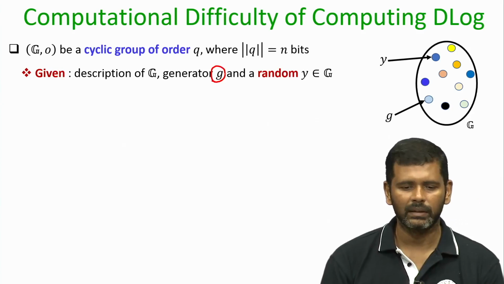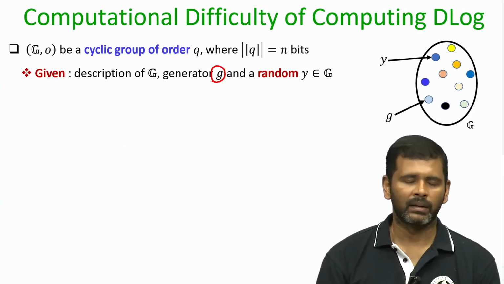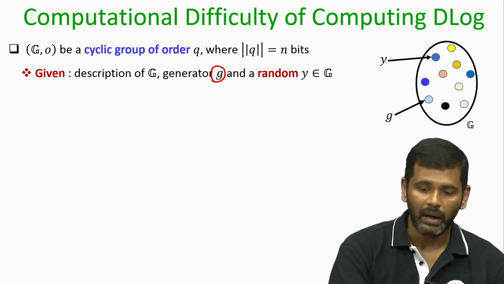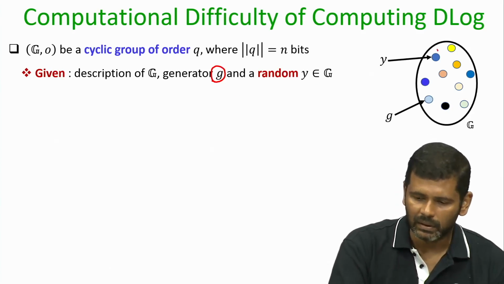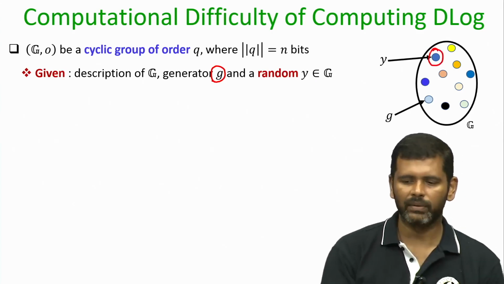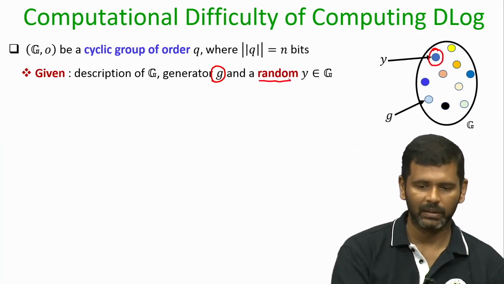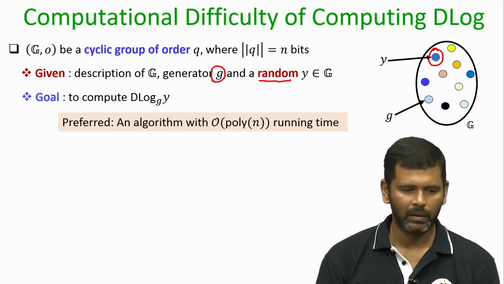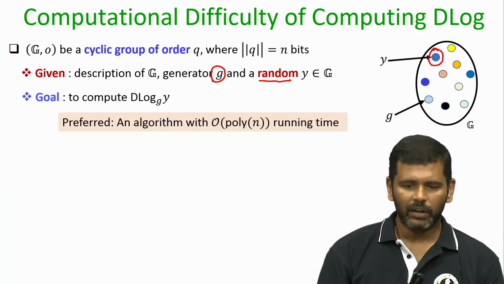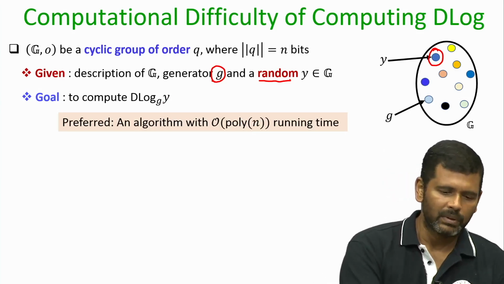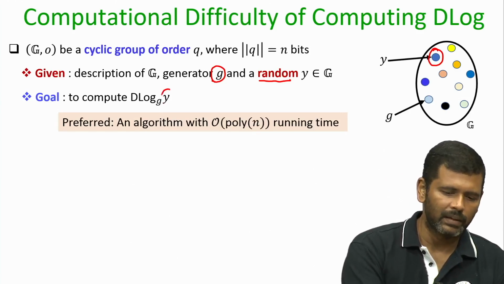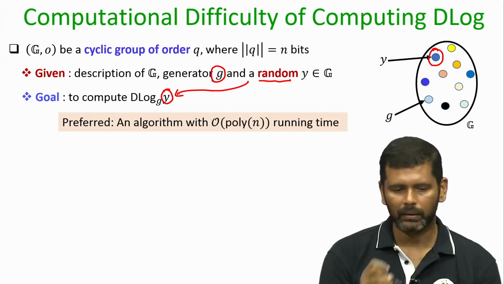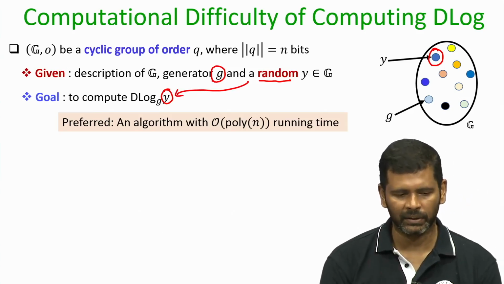So, you know that by computing different powers of that generator, you can generate any element of your group, and what is given to you? A random element y from the group. That is important, a random element. It is not a predetermined or specific element of the group, it is randomly chosen. And the discrete log problem is to compute the discrete log of this randomly chosen y, given that you only have y and the generator g, you do not have anything else.